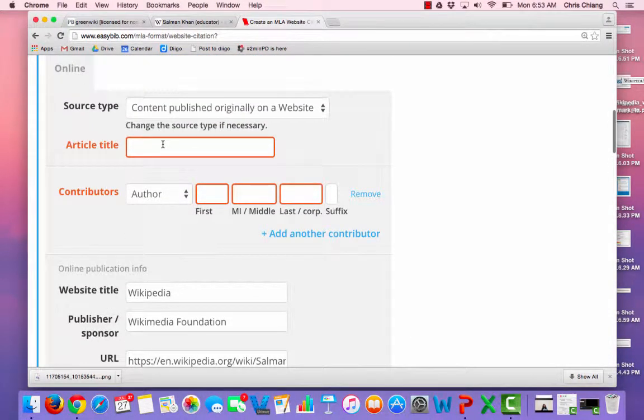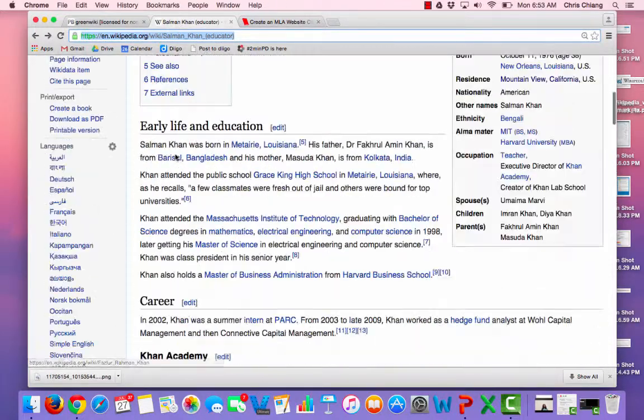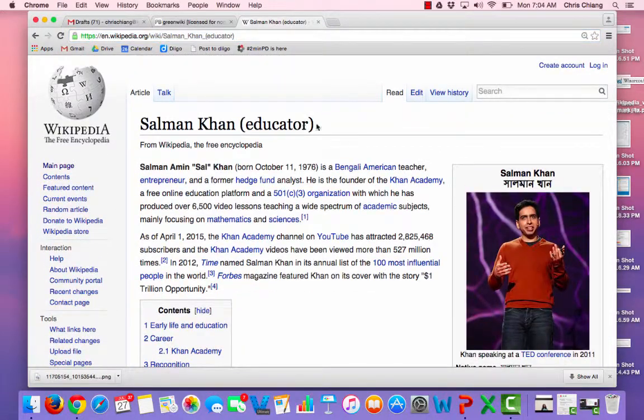And sometimes with websites, books, it's always easy to find books. Books, it's in those first few pages of the book. Magazine articles, a little harder. Websites, even harder. Sometimes you'll have to leave this blank, but let's try. Article title, you can always find that. That's the thing that shows up around the top of the website. Don't get the article title confused with the website title. The website title is often the domain name. So here Wikipedia, and we see wikipedia.org on the top. That's not the article title. The article title would be this.